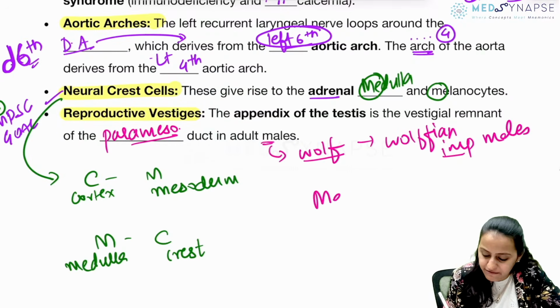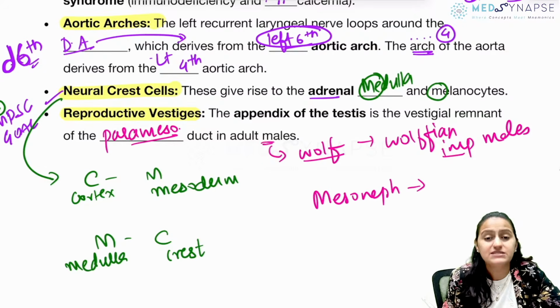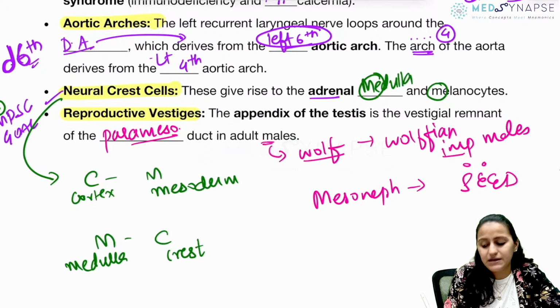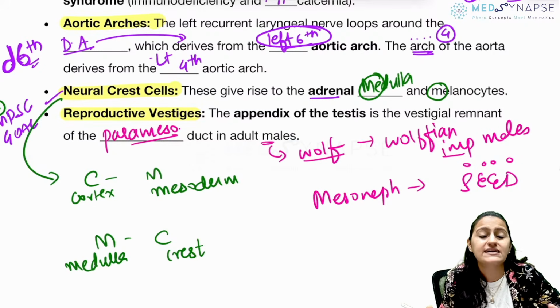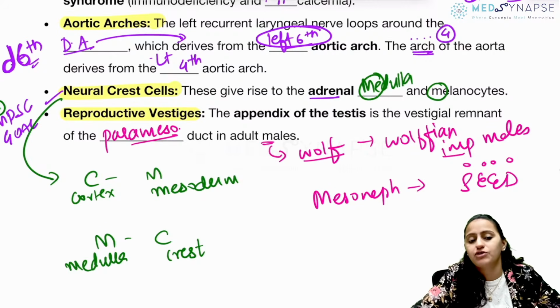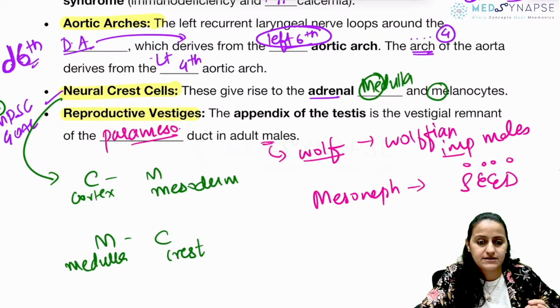From the mesonephric duct in males, what is the mnemonic for the structures developing? Remember, it is SEED: seminal vesicles, epididymis, ejaculatory duct, and ductus deferens, that is vas deferens. They come from the mesonephric duct. Appendix of testis is going to be from the paramesonephric duct. Okay?